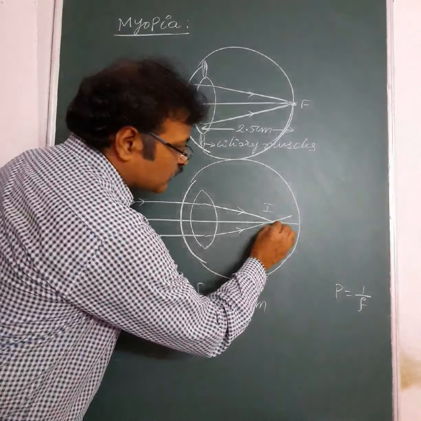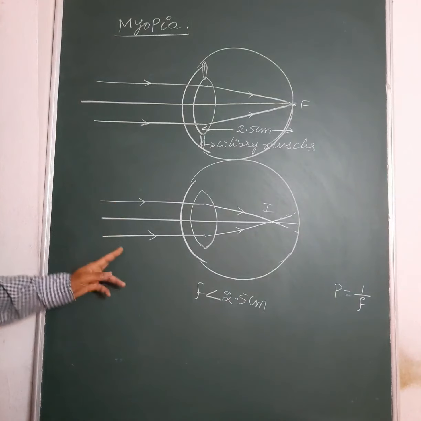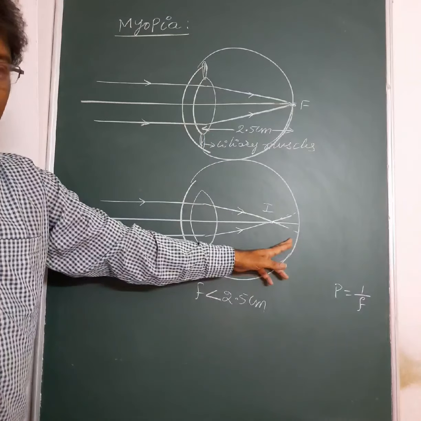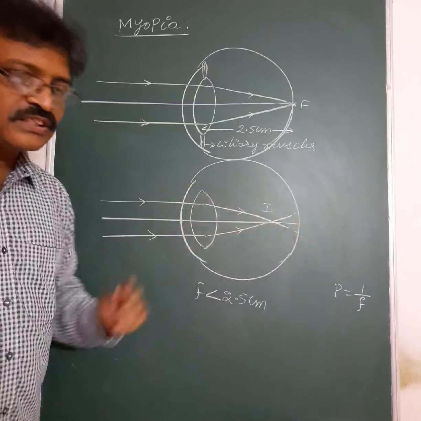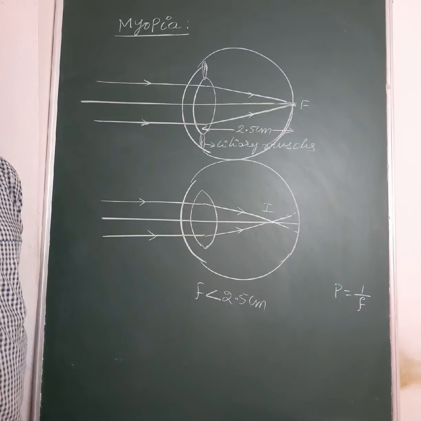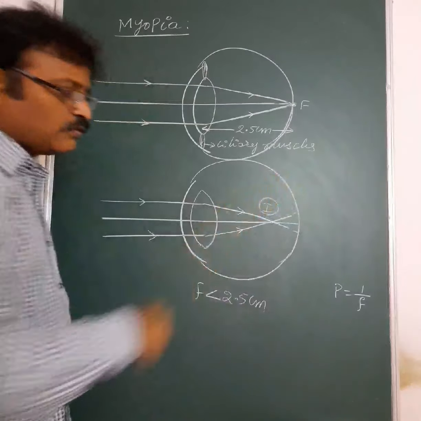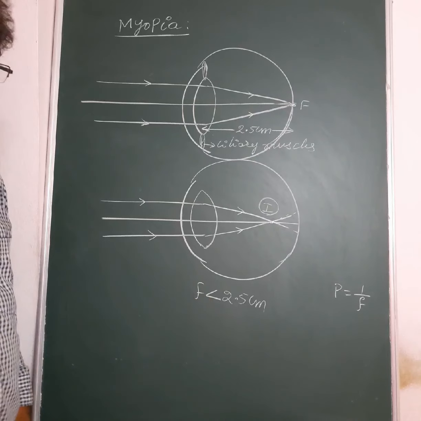So the vision of the person becomes blurred and distant objects are not forming the image. The eye lens is not forming the image of the distant object on the retina. So the object is not visible clearly to this person who is suffering with myopia. So what is the reason for this myopia?